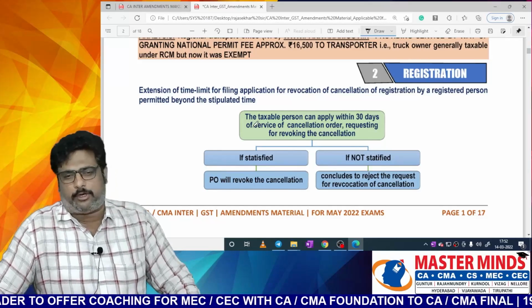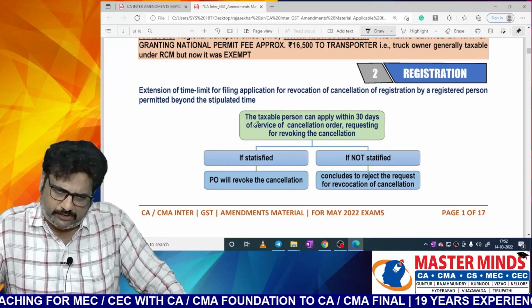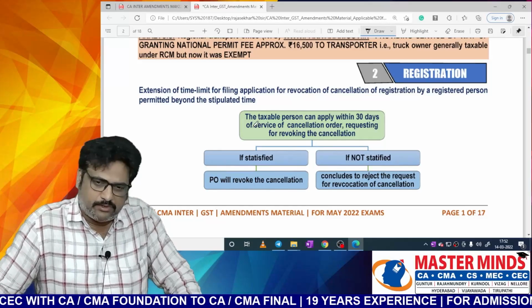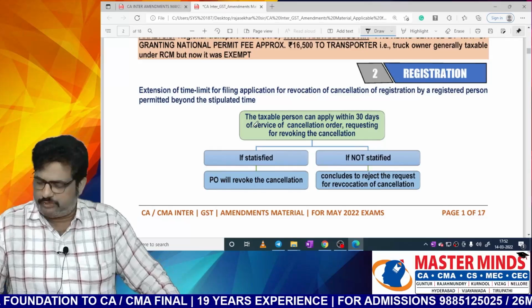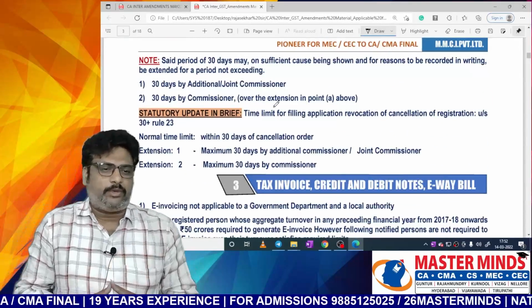If the proper officer is satisfied with your answers, then the proper officer will revoke the cancellation. If he is not satisfied, he will conclude to reject the request for revocation of cancellation. This was the point that was there previously, but now, what is the point, ma?